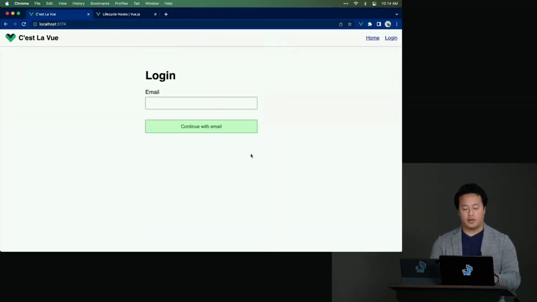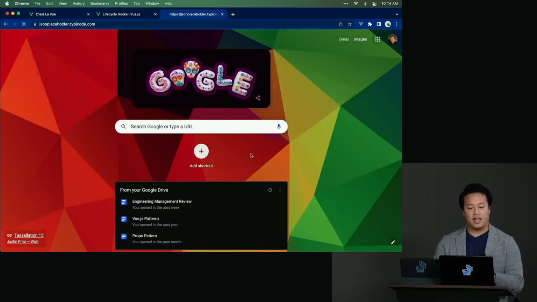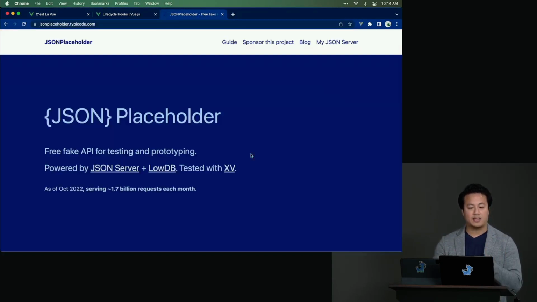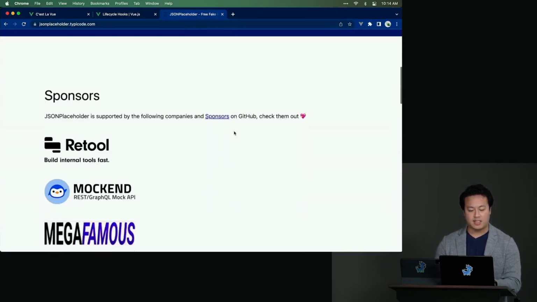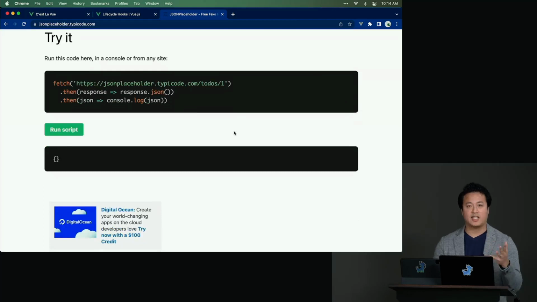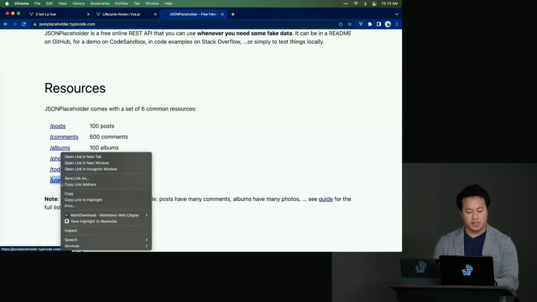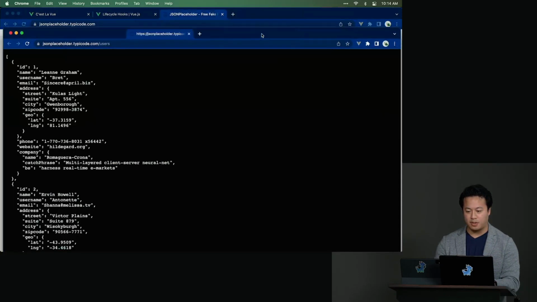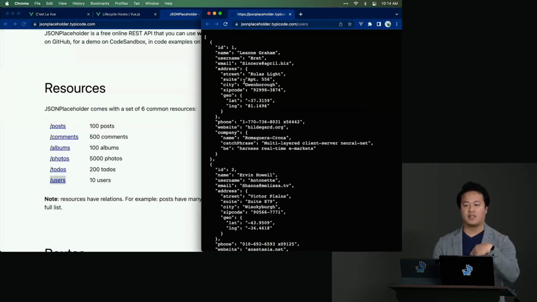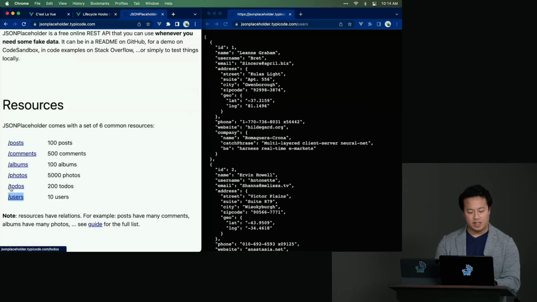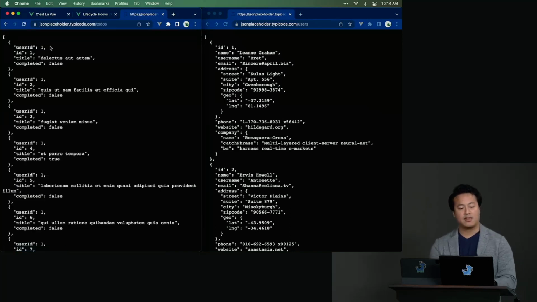OK, so for the exercise, we're actually going to be using one of my new favorite APIs called JSON Placeholder. If you haven't heard about it, it's pretty great, because what it does is it basically provides a bunch of static data that requires no authentication key or anything. And it has a bunch of different data sets that allow you to relate between them. So basically, we'll see here, if we take a look at users, for example, users has an ID, has all this data ready for you. But then if you take a look at something like to-dos, you'll notice that it even has user ID and